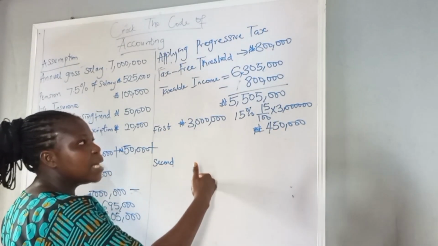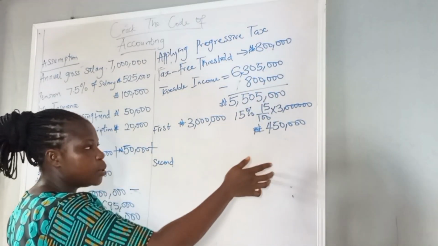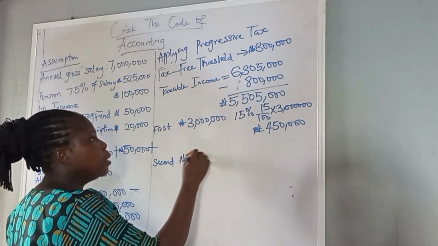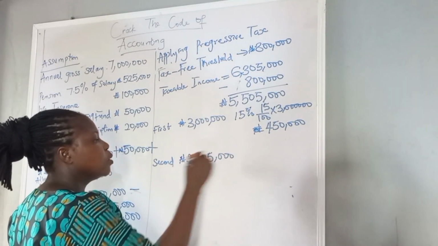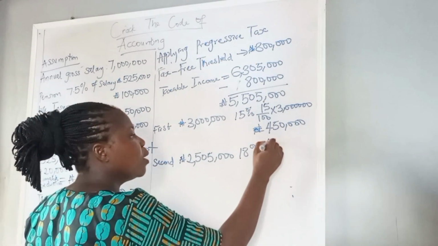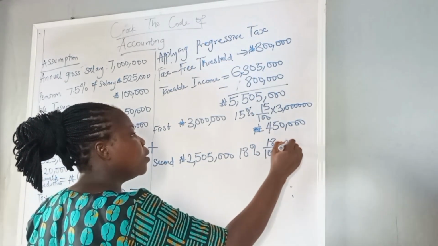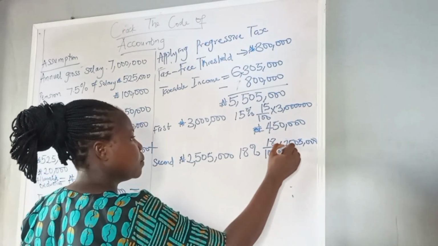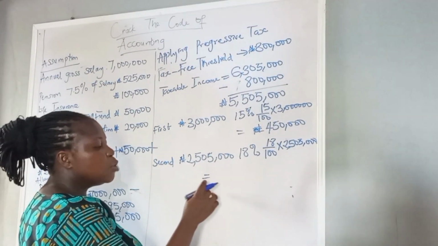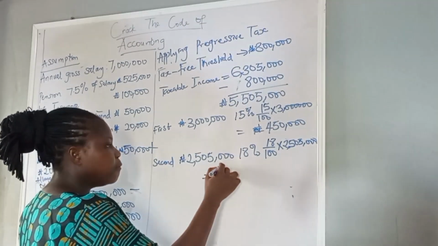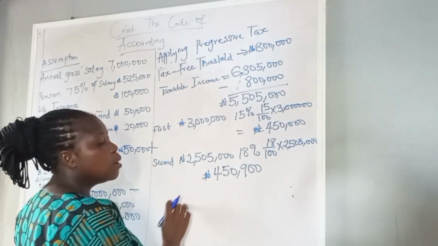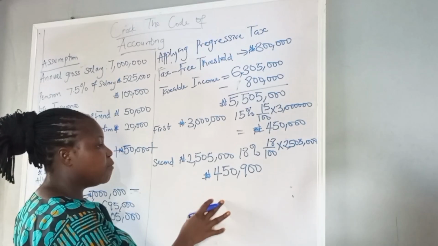The remainder, which is 2,505,000, will be taxed with 18%. 18% will now be 18 over 100 times 2,505,000, which will give us 450,900 naira.